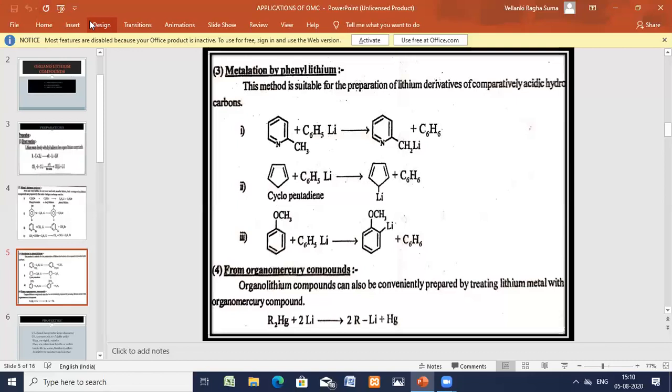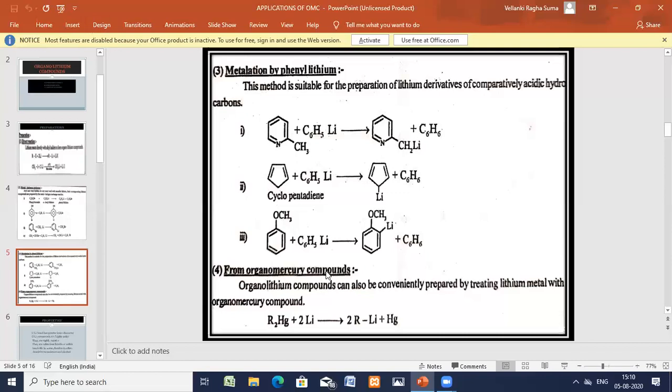Now 3 ways we have prepared. Direct method by addition of the metal. The second one is the metal halogenation. The third one is the metallation by phenyl lithium. And the fourth one, you are having organomercury compound.